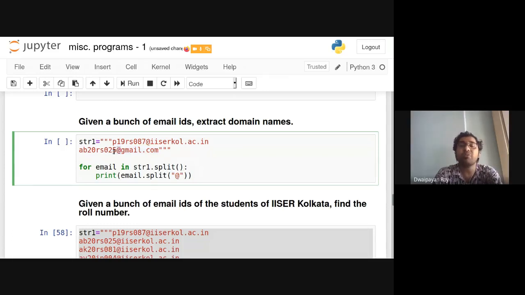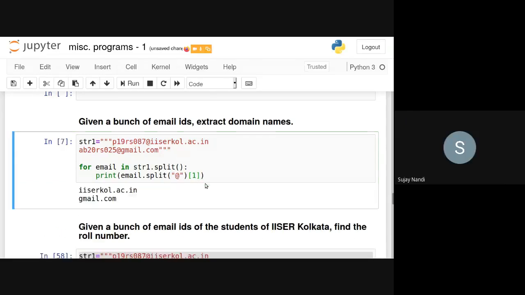So if we want to print only the domain names, what should we do? We should be doing this. Am I correct? Everyone with me? Please respond. Yes, sir. Okay.